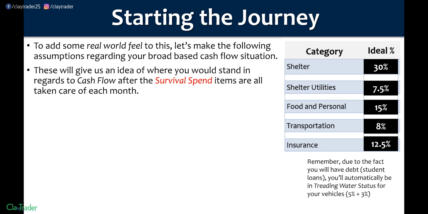This is all going to give us an idea of where the cash flow is going to stand after their survival spend items are all taken care of. And that's where the flexibility is coming from, because I probably should have bolded that word. After everything has been accounted for in terms of what you really need to survive, the survival spend, how much money do you have left over? Pretty much that's the moral of the story here.